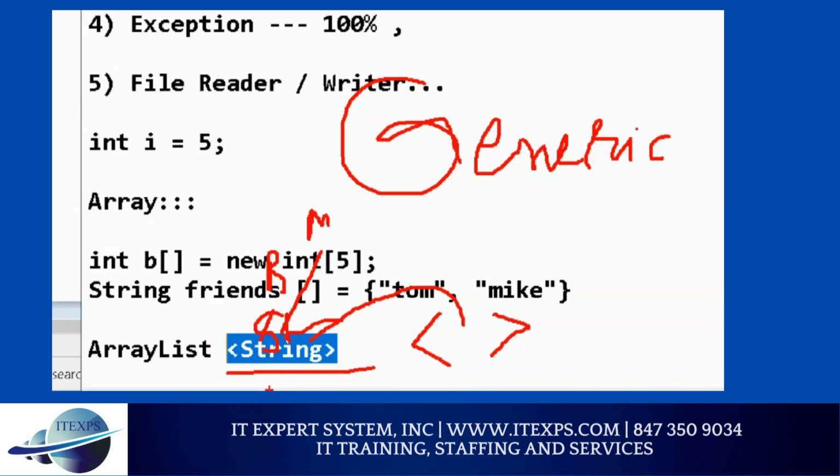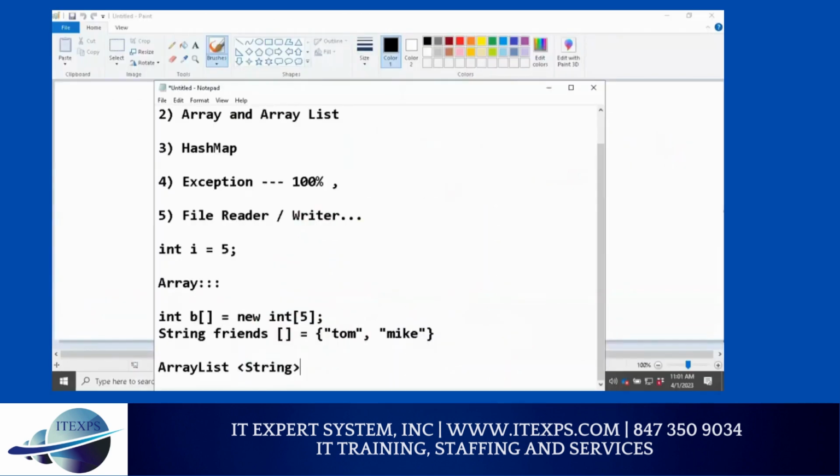So ArrayList, and then we say string, and then we say what kind of list it is. So here I can say friends, or friend list, like that. Make sense or no? If I have friends, I can write friends also, no problem. Writing list is not a problem. So you can write friend list like this. Then you can say new. Why new? Because it's helping you. Then you can say ArrayList again, and then generic, same type. And if you do so, then you define an ArrayList.